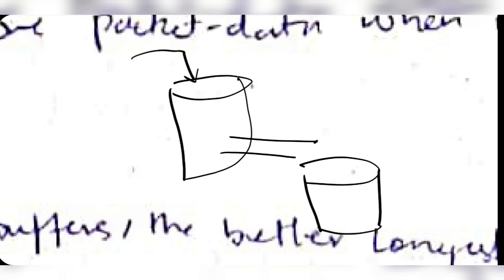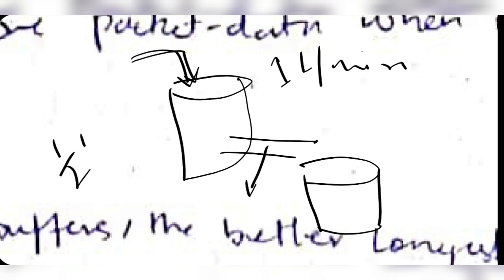Okay, so what happens is, you are pouring the water at 1 liter per minute, and the rate at which this bucket is transferring the water is half a liter per minute. Half a liter per minute is getting transferred from here. After a point of time, the bucket will start to overflow from here, and then the data will be lost.